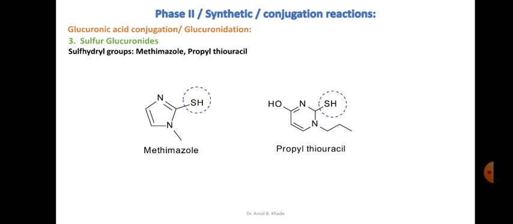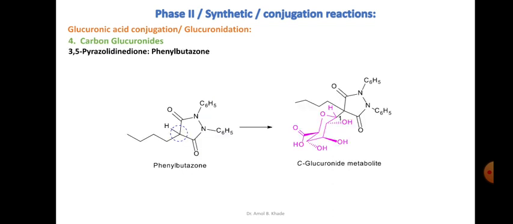Such an example is methimazole, again a popularly used drug, which can have the sulfhydryl functionality, and this will be conjugated with the glucuronic acid. Then we have propylthiouracil, which can also form a conjugate with the glucuronic acid in the form of S-glucuronide conjugate.